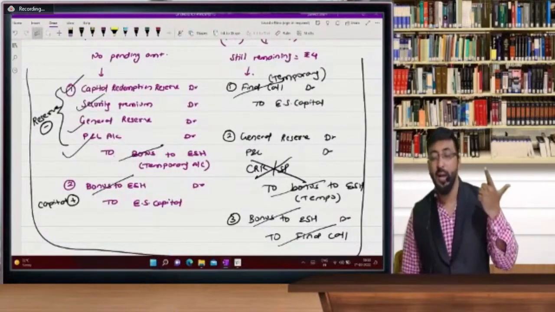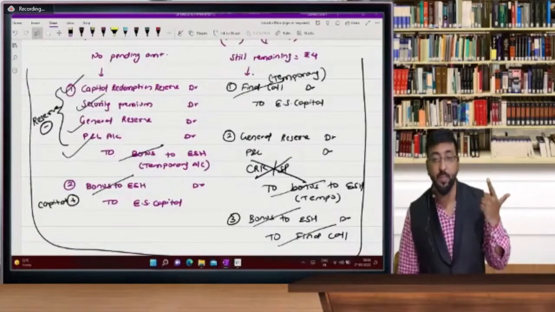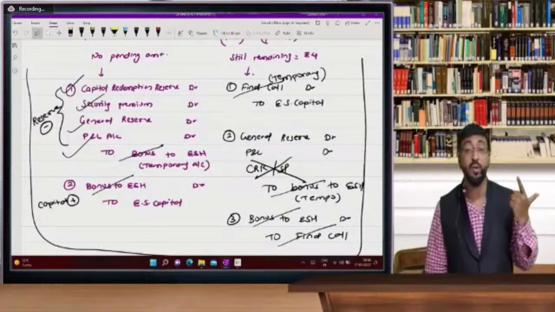Second one: final call account debit to equity share capital, then general reserve account debit, P&L account debit to bonus to equity shareholder, and bonus to equity shareholder account debit to final call.